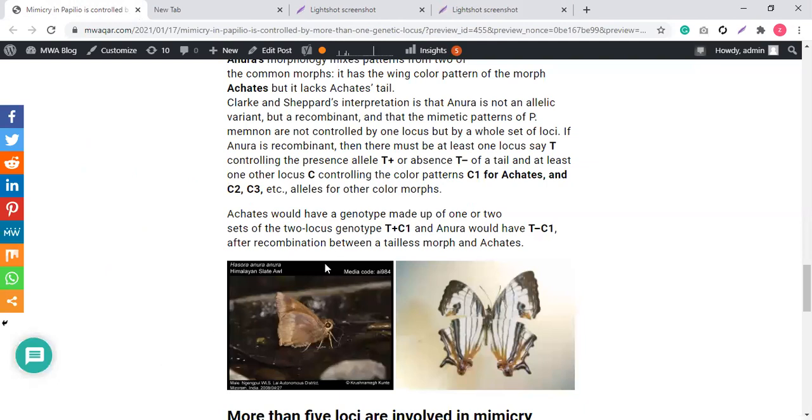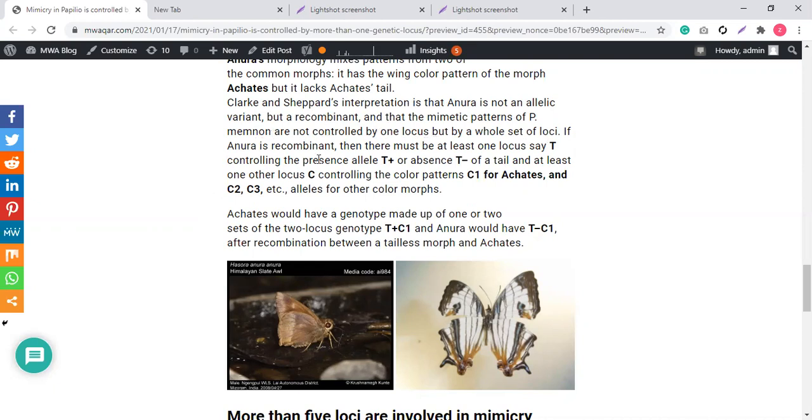When we study this you will get more clear. Clark and Sheppard's interpretation is that A. neurone is not an allelic variant but a recombinant, and the mimetic patterns of P. memnon, also the name of the Papilio butterfly, are not controlled by one locus but a whole